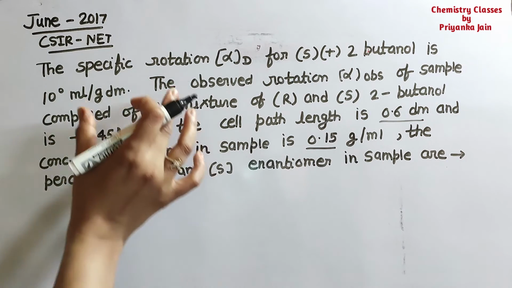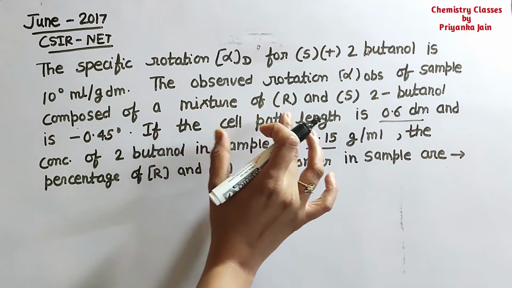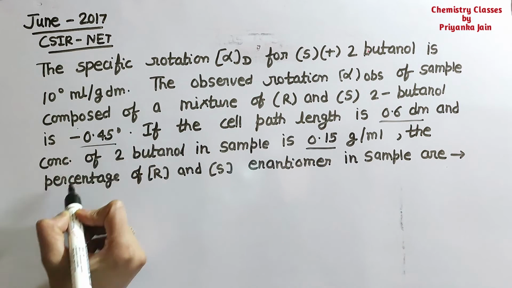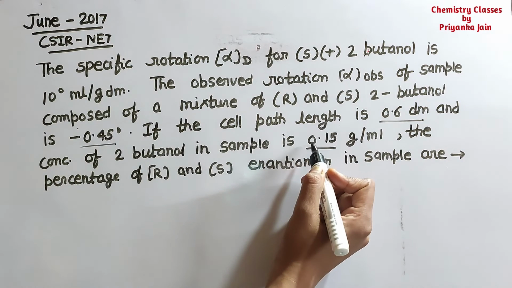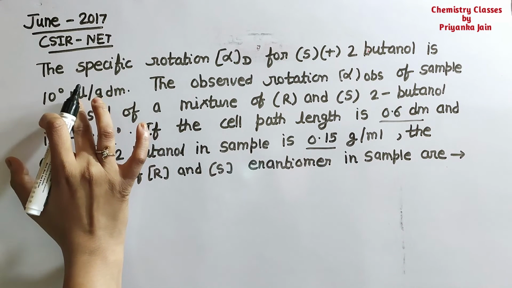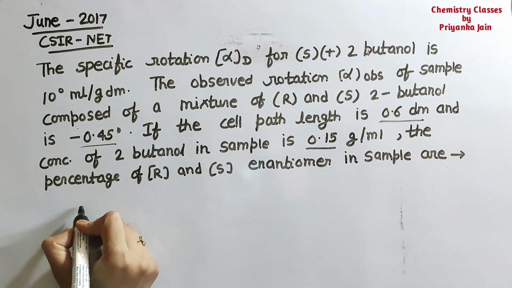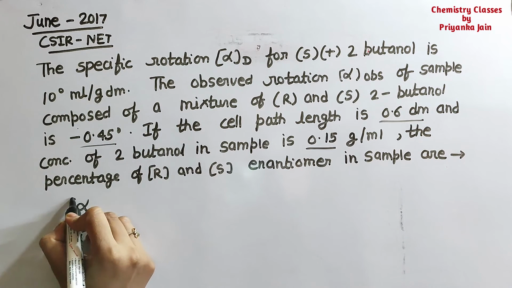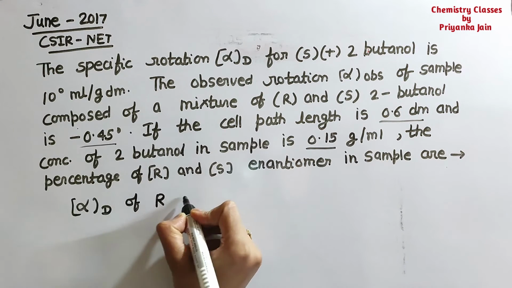One thing, we have been given the specific rotation of the S form. And this thing that we have been given here is the observed rotation. It is not the specific rotation. Okay, so we have been given the path length and the concentration, right? Firstly, we have the specific rotation of the S form, so the specific rotation of the R form will be the reverse of it.